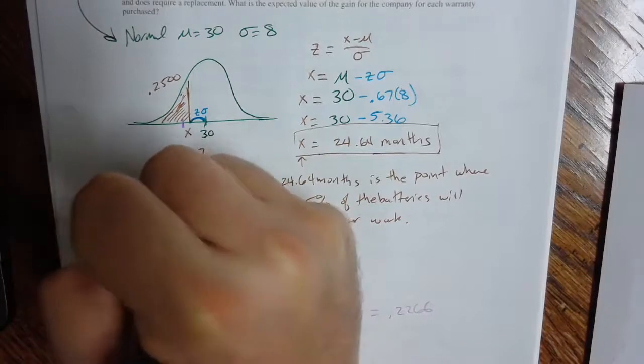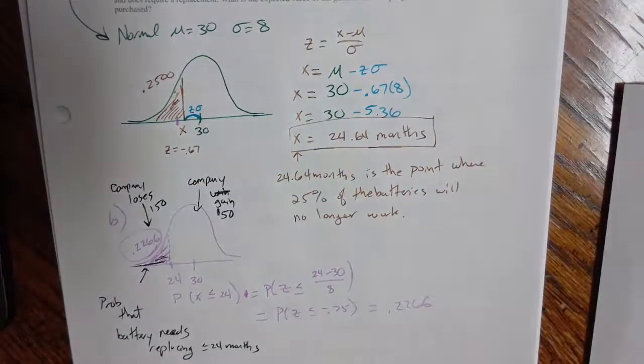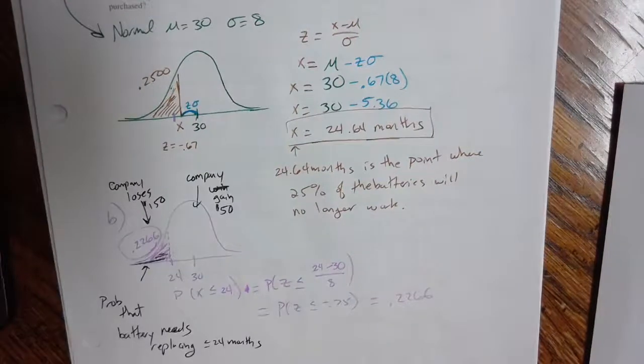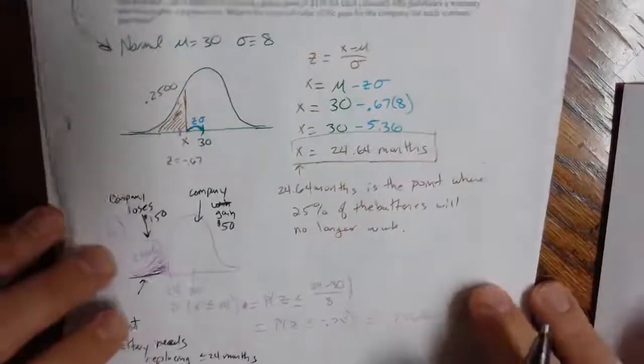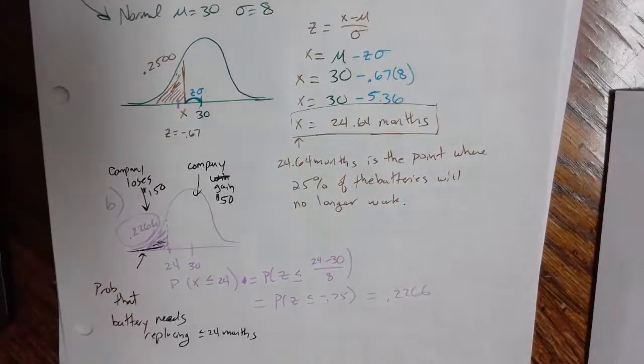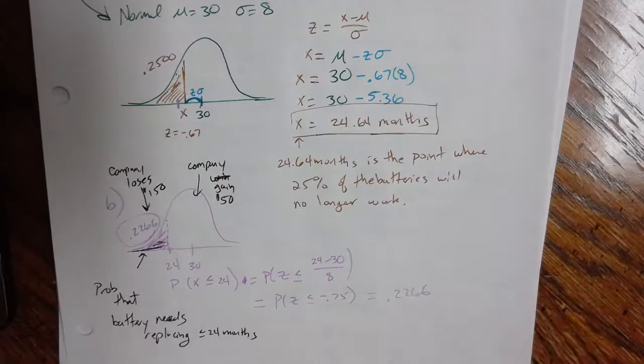Company loses $150. And you can piece these two values together to find the expected value. So I'm going to put it on just a little more room here. So the expected value